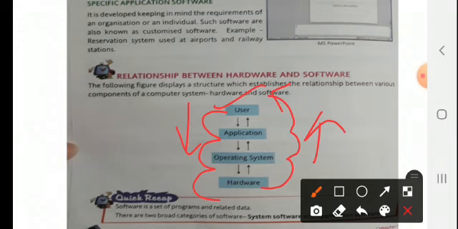Now a quick recap. We have already seen that software is a set of programs and related data, and there are two broad categories of software, that is system software and application software. Both we have seen here. Then the next topic is backup of files.